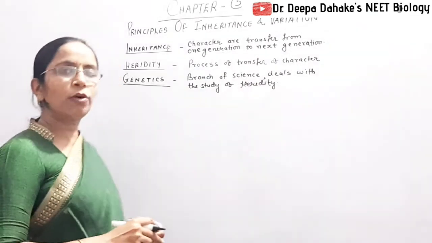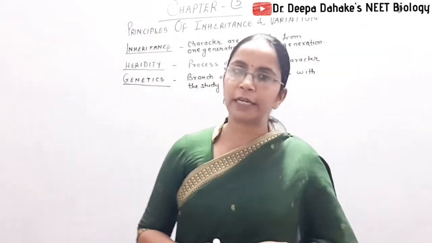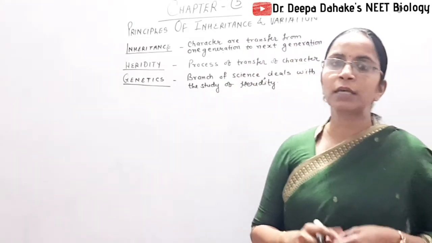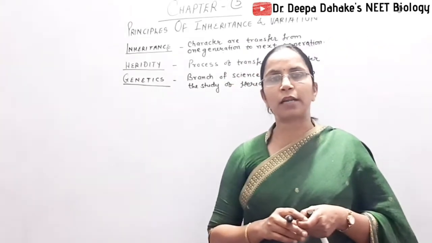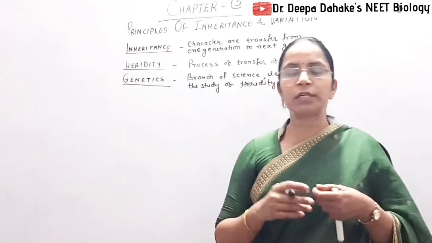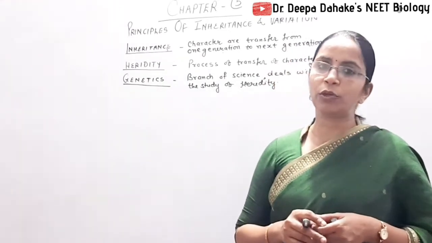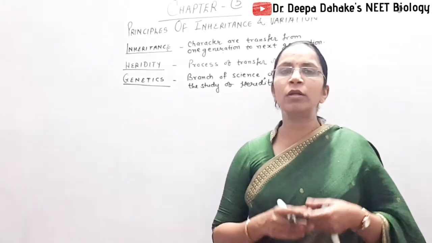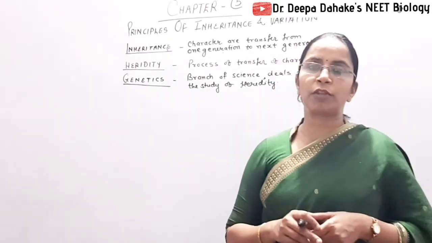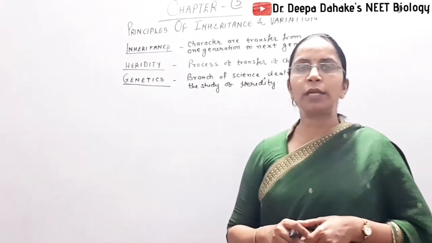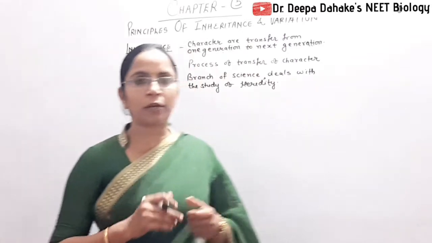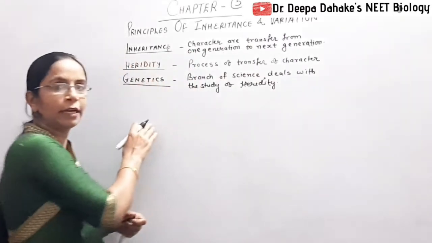That branch of science is called genetics. In human genetics, we study how genetic characters are transmitted from one generation to another in humans. In population genetics, we study the properties of a population which are transferred from one generation to another. So remember these three closely related terms.